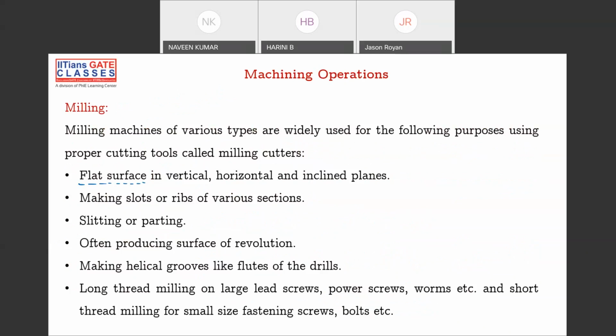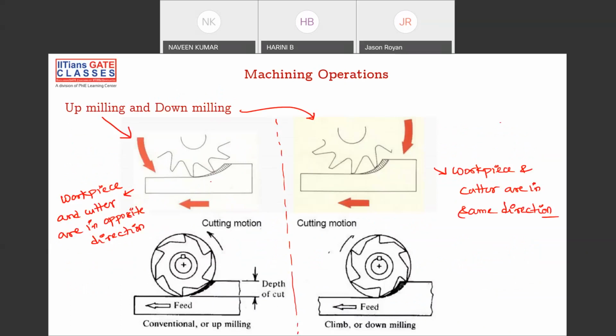Obviously, this is multi-point cutting. So this is a simple up milling and down milling. What is the difference between up milling and down milling? Your workpiece is coming like this, and your cutter is rotating like this. So your cutter motion and the workpiece are in opposite directions. So you can see here, workpiece and cutter in opposite directions. Then it is called up milling. Down milling is this. Your cutter motion is in this direction, like this, and the workpiece motion is in the same direction.